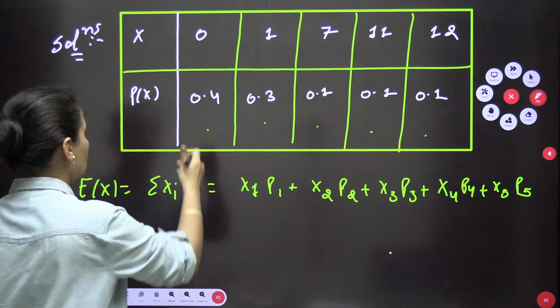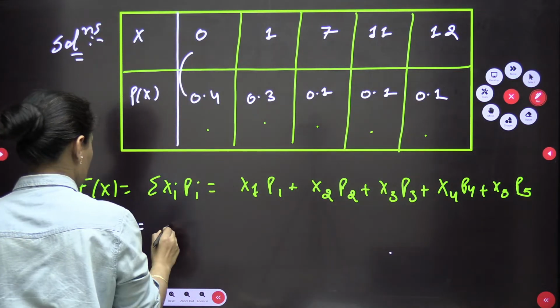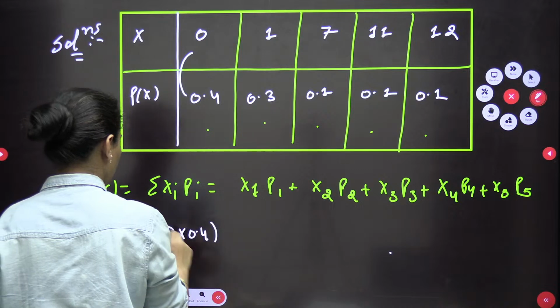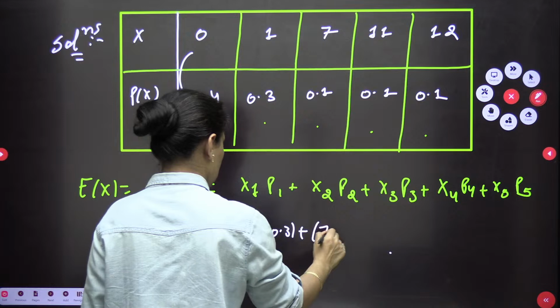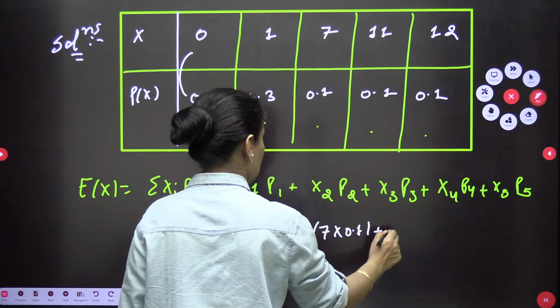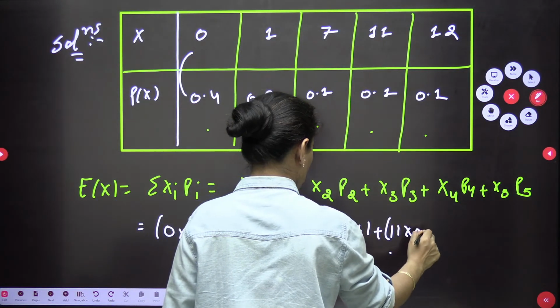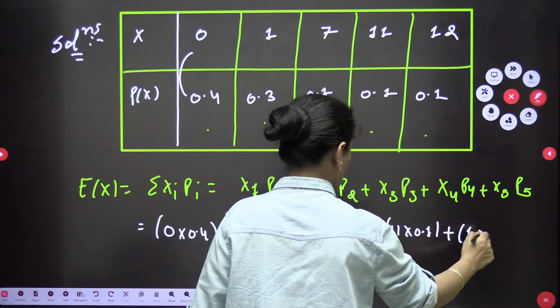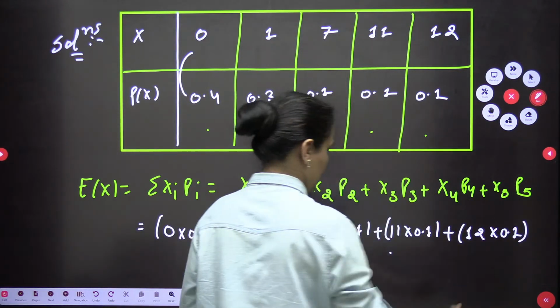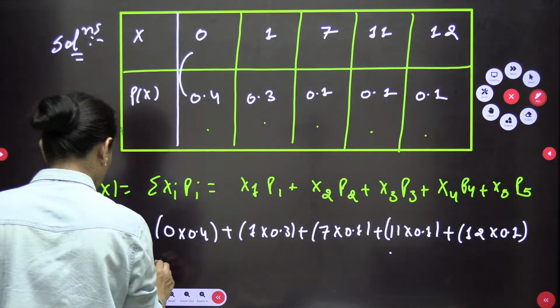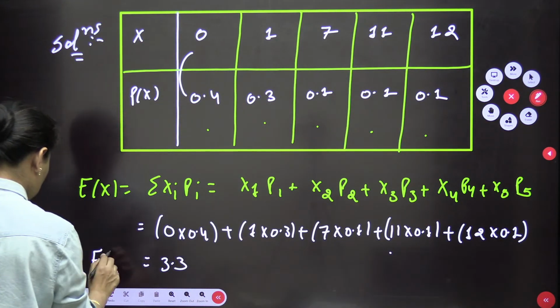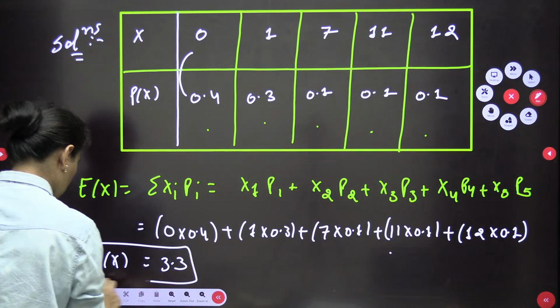When you do the calculation, this is 0 into 0.4 plus 1 into 0.3, 7 into 0.1, 11 into 0.1 and 12 into 0.1. All right. So I think it is giving you 3.3. So the expected value E(x) is 3.3.